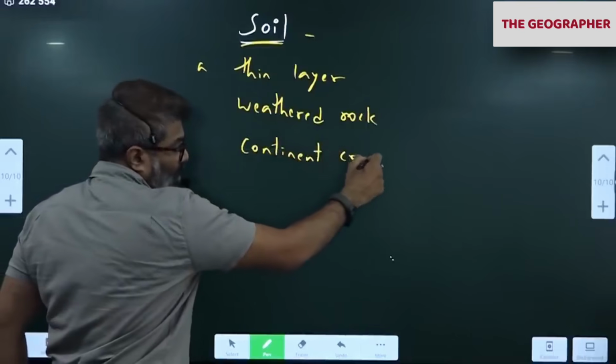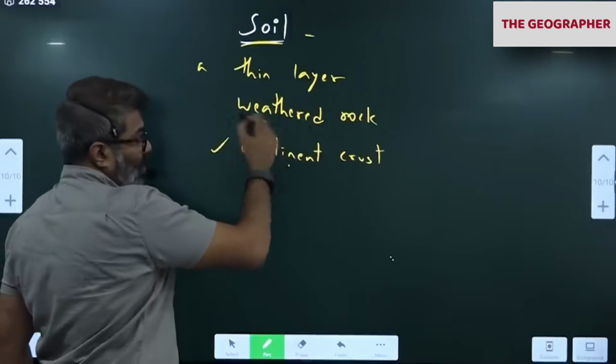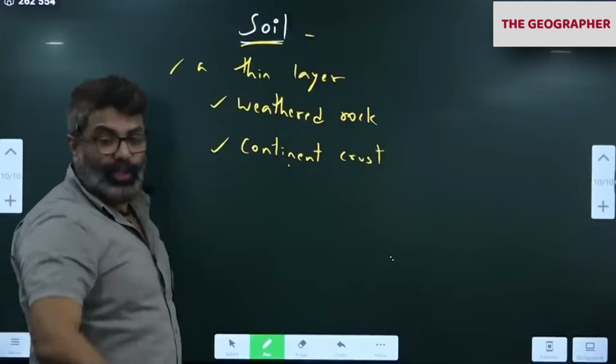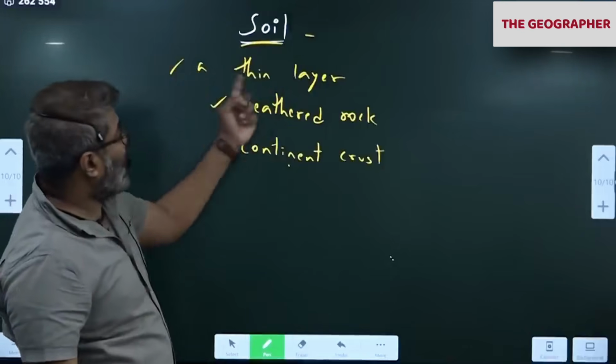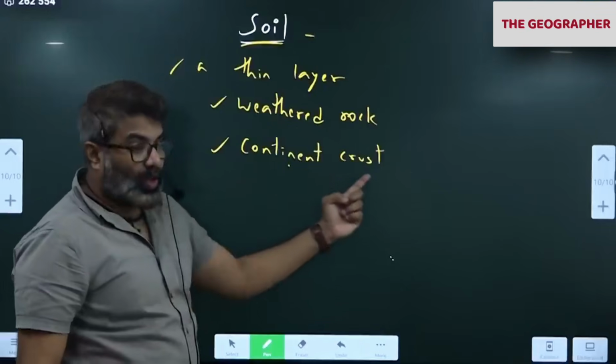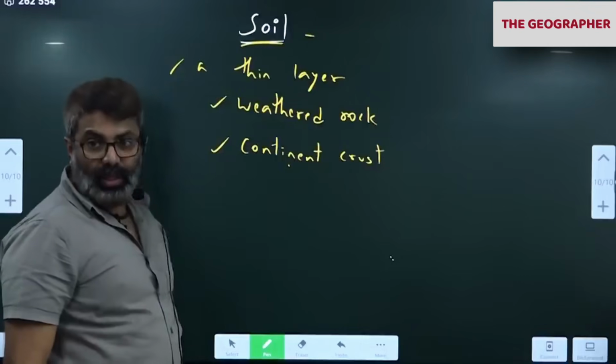So all these three points you agree. It is a weathered rock formed due to weathering and it is a thin layer. So when you write a definition, write: soil is a thin layer of weathered rock found on the surface of the continental crust.